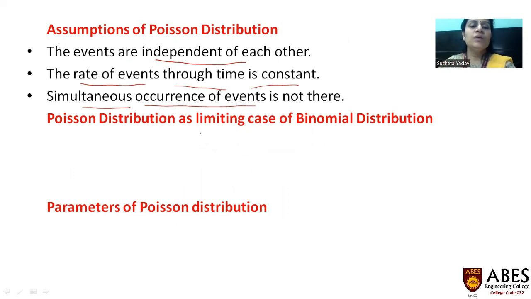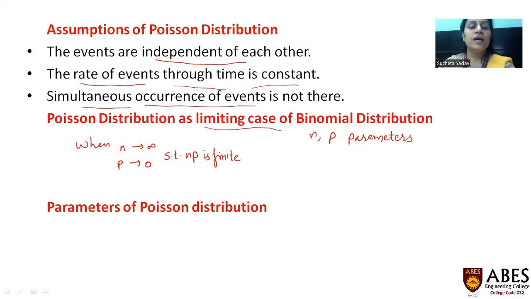The Poisson distribution can be considered as a limiting case of binomial distribution. N and P are parameters of binomial distribution. When n is very large, that is n tends to infinity, and P is very small, that is it tends towards zero, such that n into P is finite, then we can consider Poisson distribution as a limiting case of binomial. The parameter of Poisson distribution is taken to be lambda, which is given by n into P.